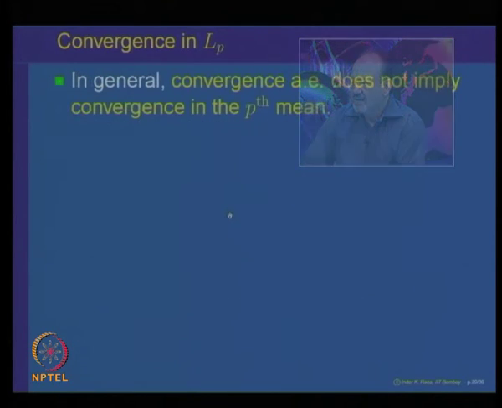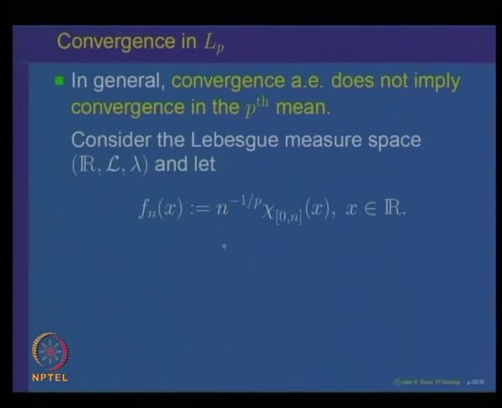However, in general, convergence almost everywhere does not imply convergence in the pth mean. For that, let us look at a simple example. Look at the Lebesgue measure space R, Lebesgue measurable sets, lambda, and look at the function f_n defined as n raised to the power minus 1 by p times the indicator function of the interval 0 to n.